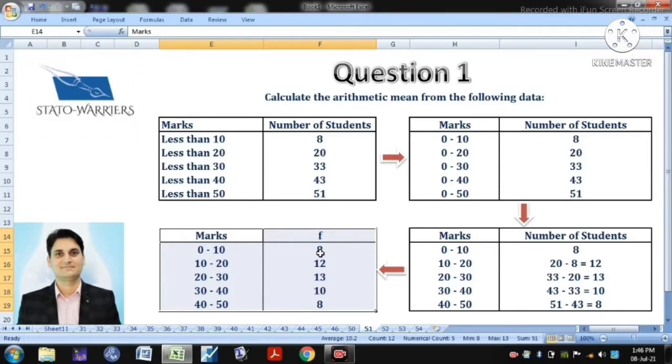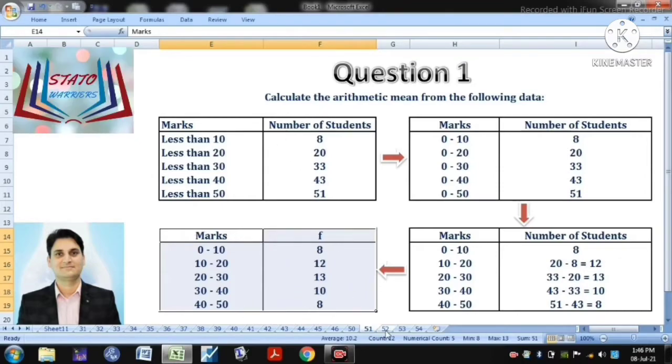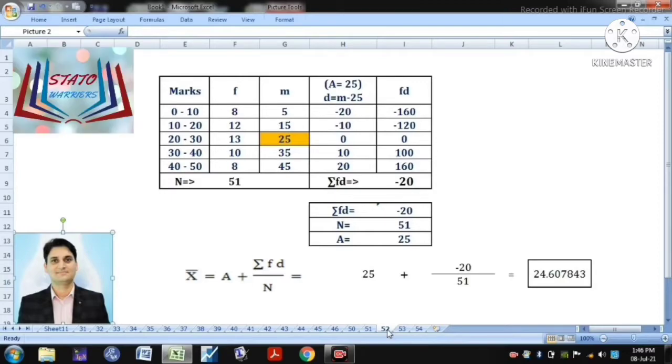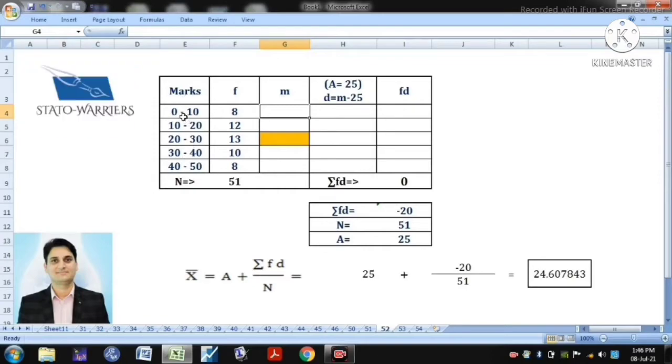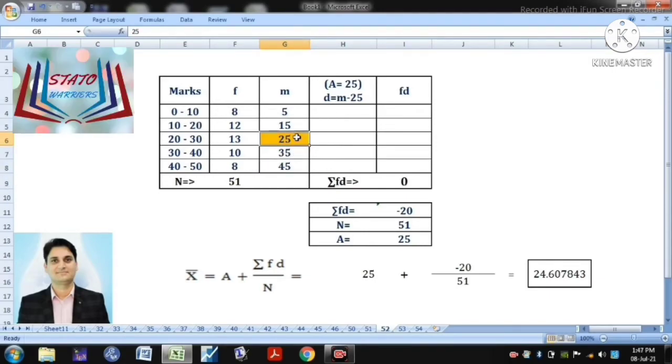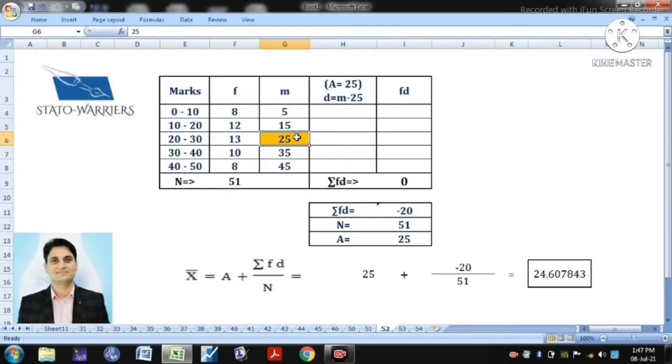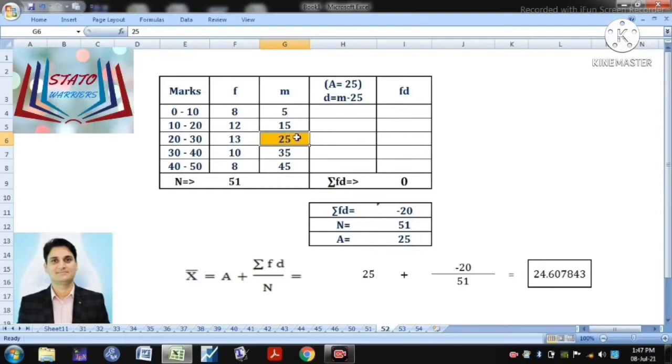Once you have completed these steps and converted this question into this form, then it is very simple, because in our previous lecture we have already done it. The first step will be to take the mid value of the interval. So for 0 to 10 the mid value is 5, for 10 to 20 the mid value is 15, then 25, then 35 and 45. You need to take the assumed mean if you are solving this question by using the assumed mean method. There is no compulsion. If the examiner asks you to use a particular method, then you will go for that method. Otherwise, it is your own discretion which method you want to use.